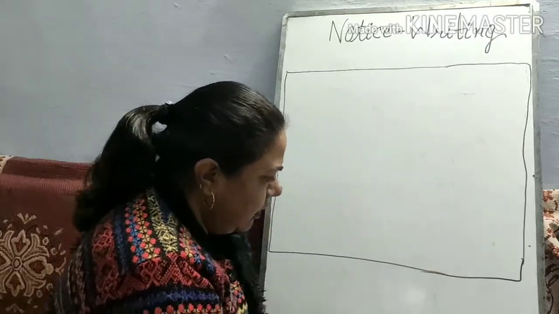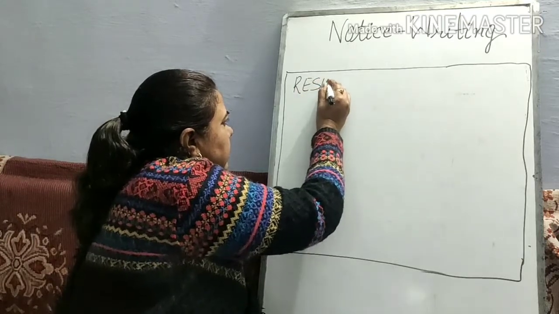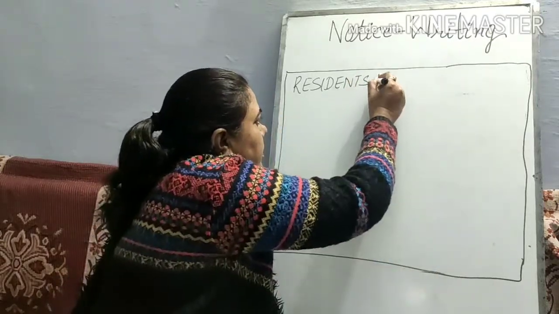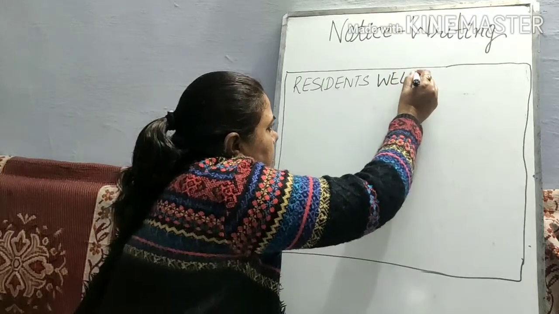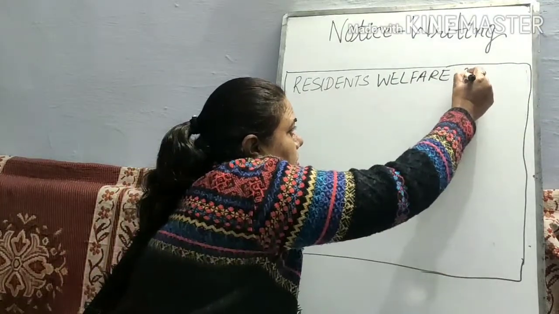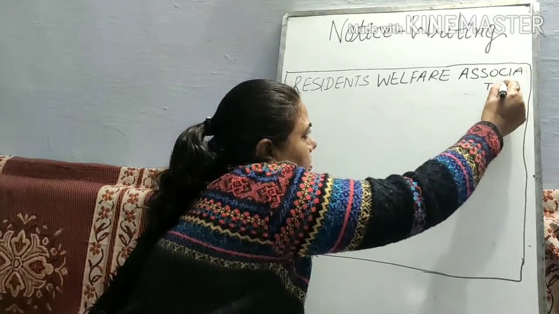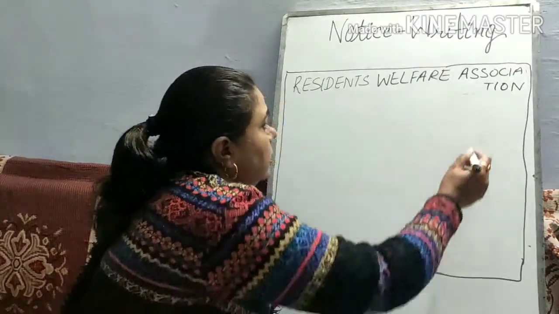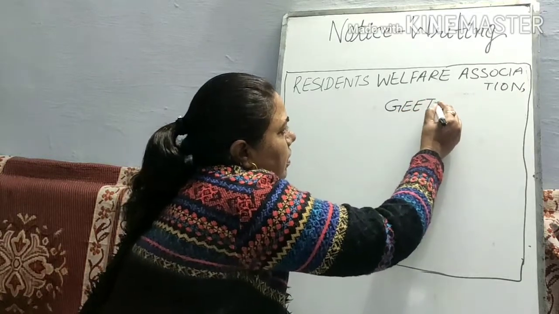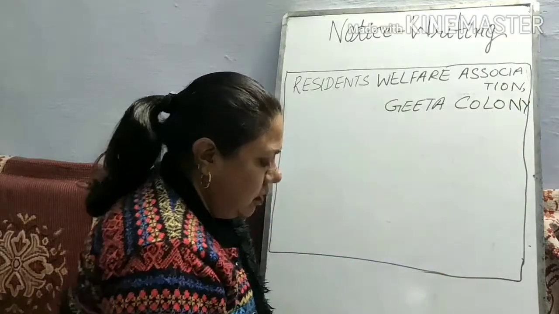Then you will write, in capital letters, Residents Welfare Association, Gita Colony.